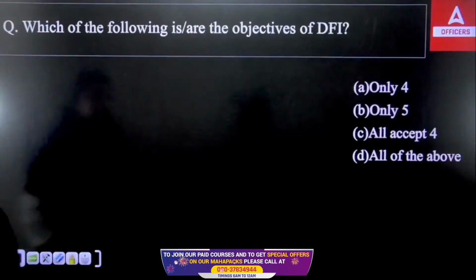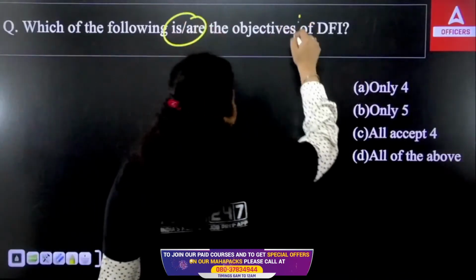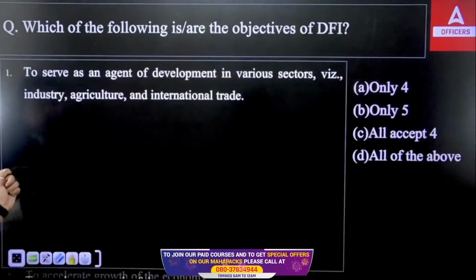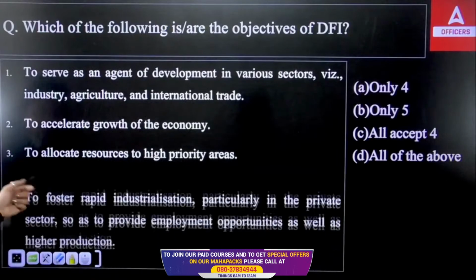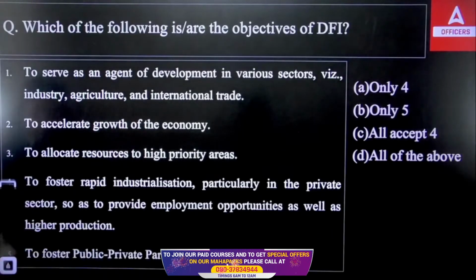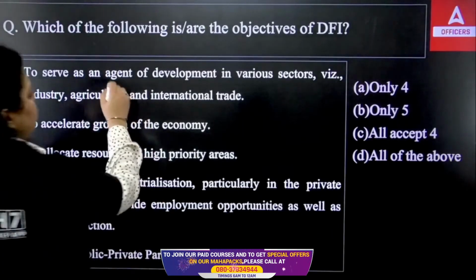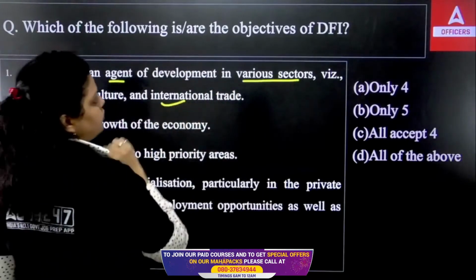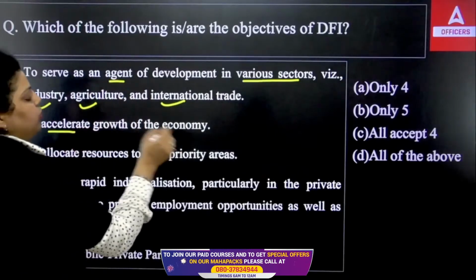Next, which of the following are the objectives of a development finance institution? So we have options here. Five statements are there. First is saying to serve as an agent of development in various sectors like industry, agriculture, international trade. Second, to accelerate the growth of the economy.